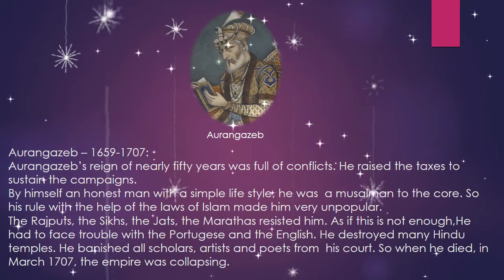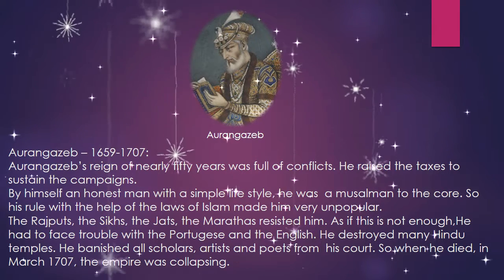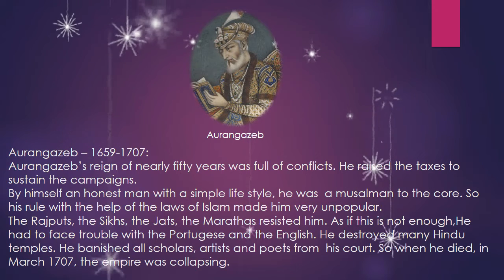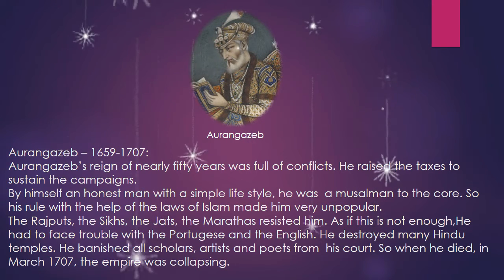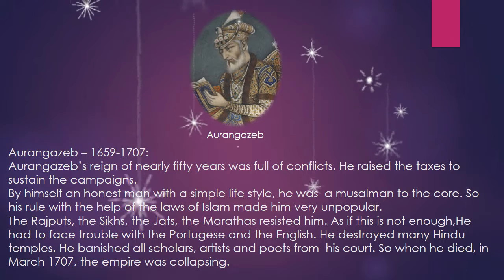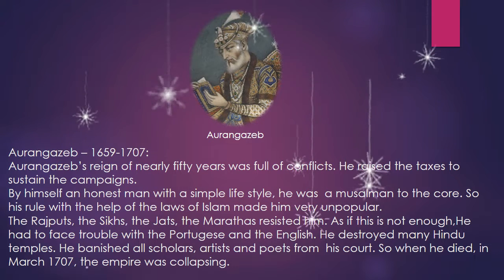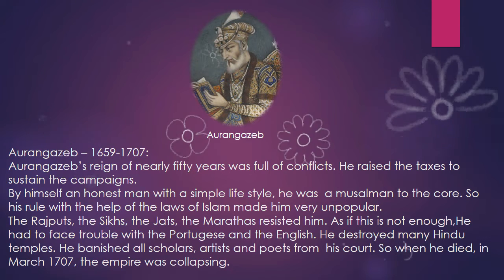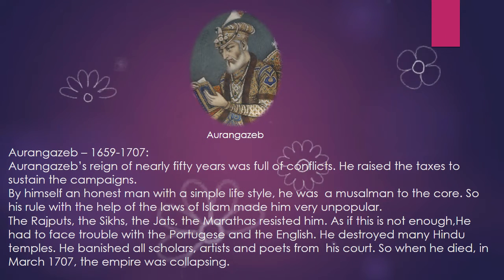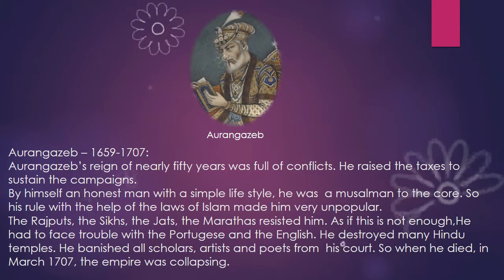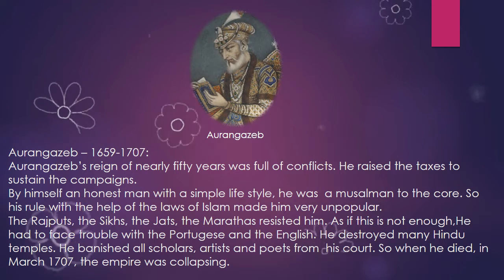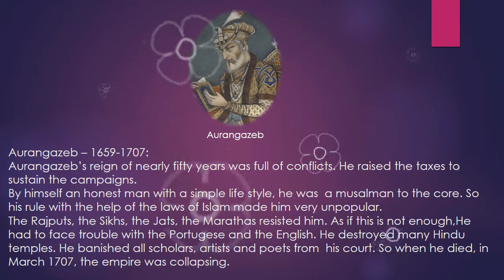Aurangzeb, 1659 to 1707. Aurangzeb's reign of nearly 50 years was full of conflicts. He raised the taxes to sustain the campaigns. By himself an honest man with a simple lifestyle, he was a Mussalman to the core. So, his rule with the help of the laws of Islam made him very unpopular. The Rajputs, the Sikhs, the Jats, and the Marathas resisted him. As if this was not enough, he had to face trouble with the Portuguese and the English.